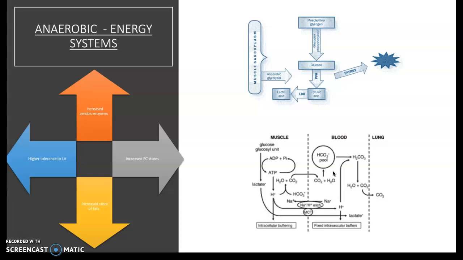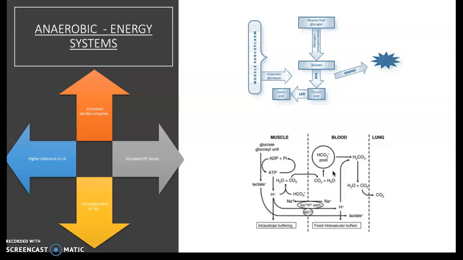Another factor is the anaerobic enzyme activity. We have enzymes within our bodies that help to catalyse the biological reactions so we can break down substances quickly, so they can be used and stored more effectively. Long-term training allows us to have more anaerobic enzymes to break down glucose more efficiently. This is because the breakdown of phosphocreatine by the enzyme phosphocreatine kinase, which helps to further break down ATP and glucose to form lactate, increases. So this allows the athlete to extend the capacity of the ATP-PC system during their strength performance.